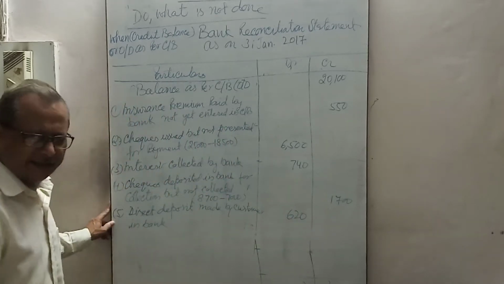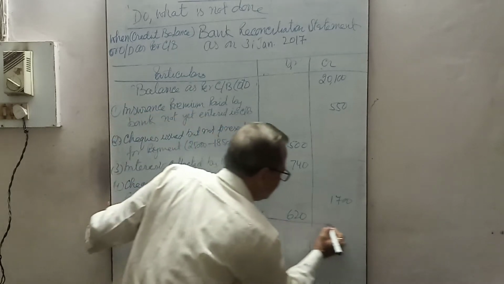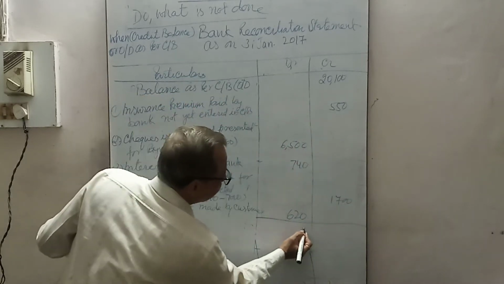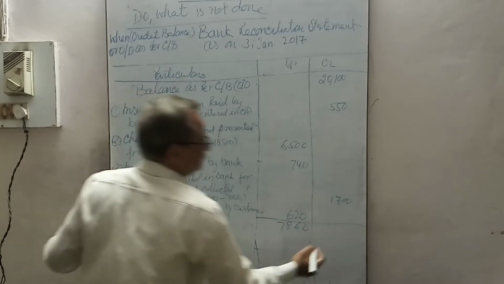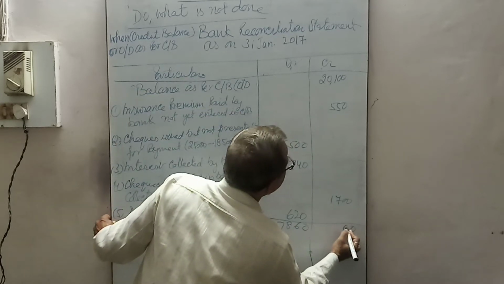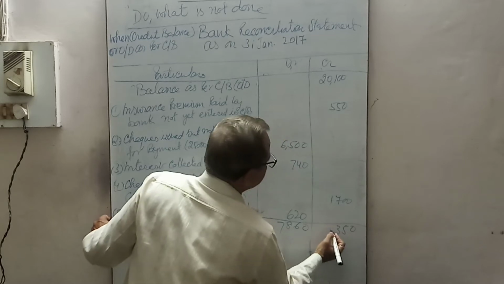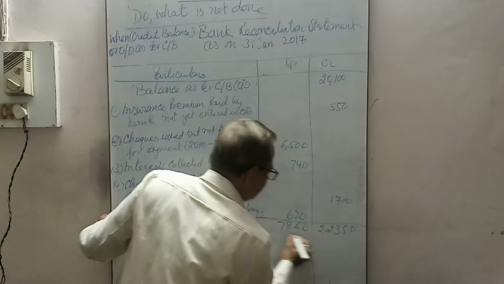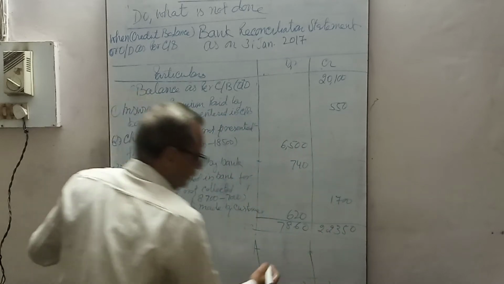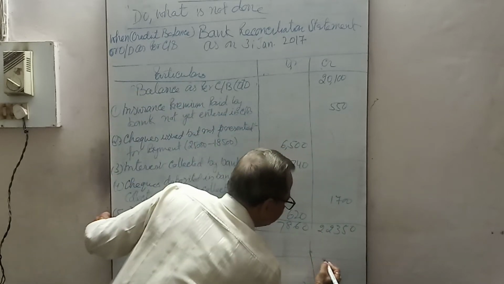Now no more items are there. The same practice, total both sides. Now see, this side is debtor. Find the difference.